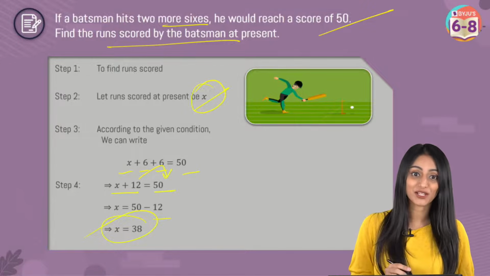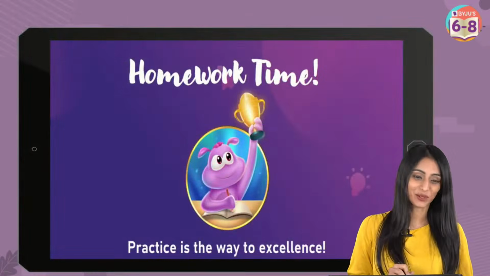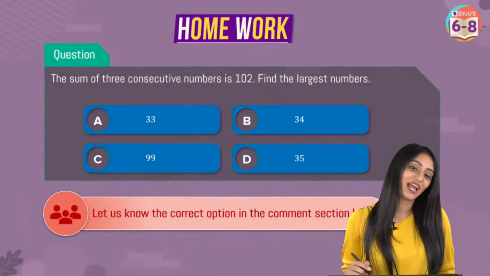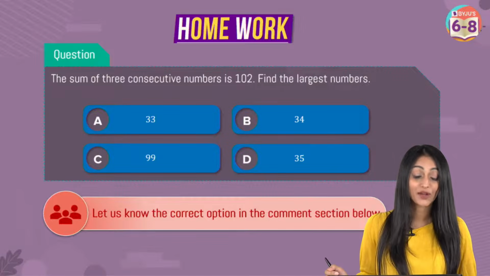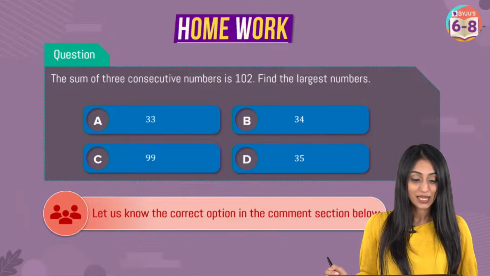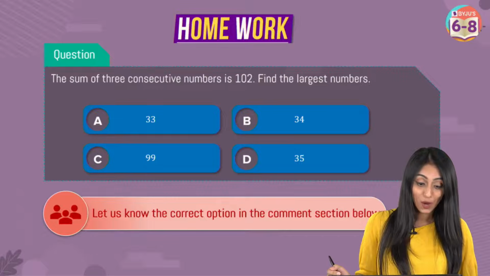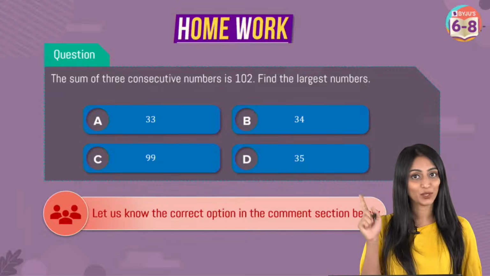Well, this was the last question of today's session, but I cannot leave you without the homework. So here we have the homework question. The sum of 3 consecutive numbers is 102. Find the largest number. So you can let me know the correct option in the comment section below after this session.